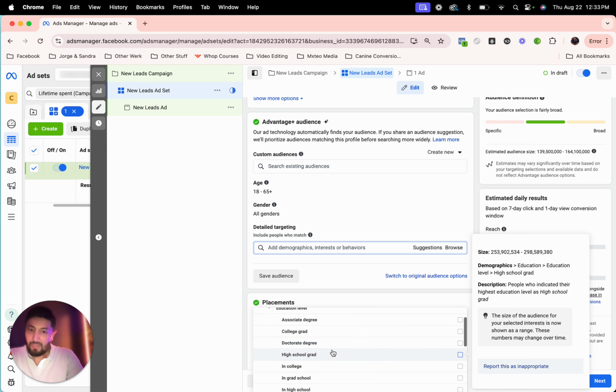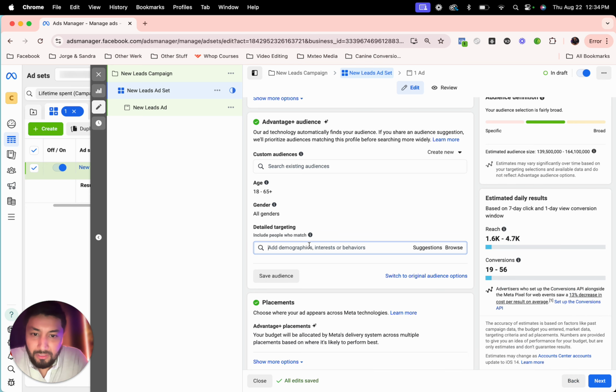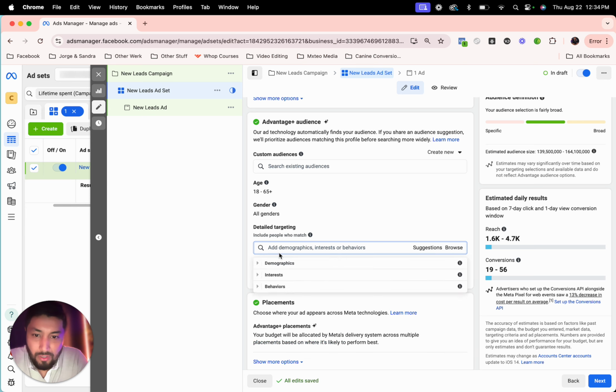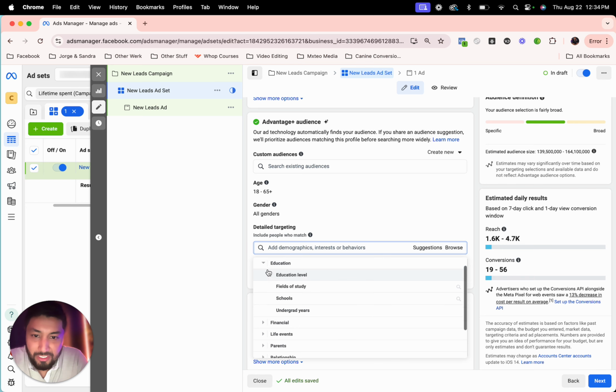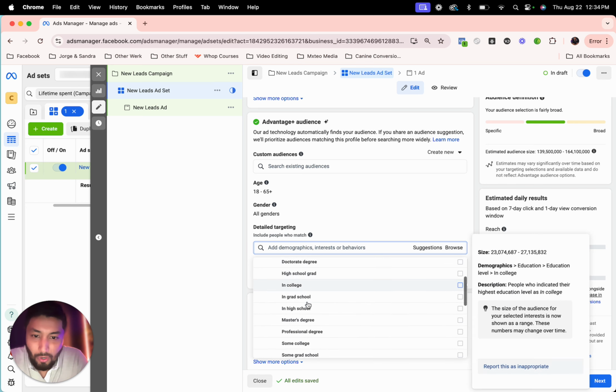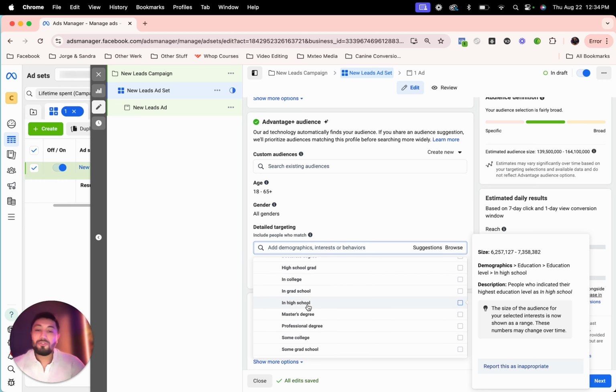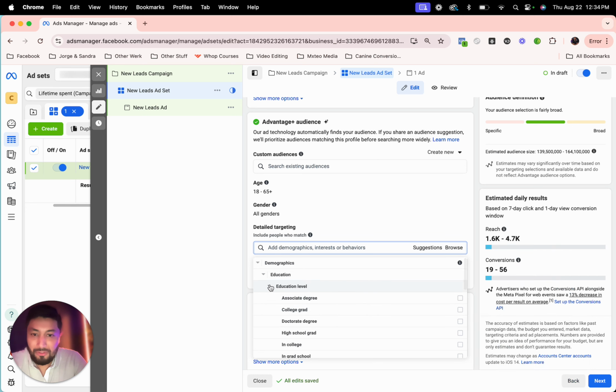For example, I had a client who said, hey, listen, we have these ads, and I'm getting a lot of people who are still in high school, what can we do? So what I can do is go to demographics, education, and choose all of these except the people who are in high school. So there are different options that we can use. That's just education.